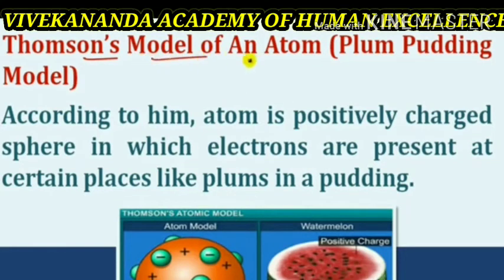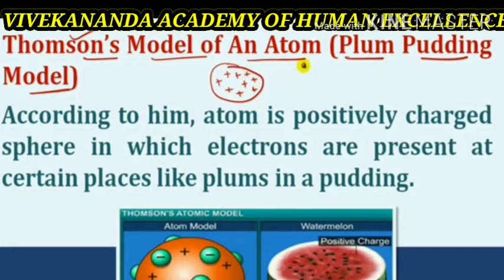After the discovery of the electron and proton, scientists started thinking of arranging the particles in an atom. The first simplest model was proposed by J.J. Thomson in 1899. He proposed the plum pudding model. An atom consists of a positively charged sphere with electrons embedded in it. According to him, the atom is a positively charged sphere in which electrons are present at certain places, like plums in pudding, as seen in the picture.